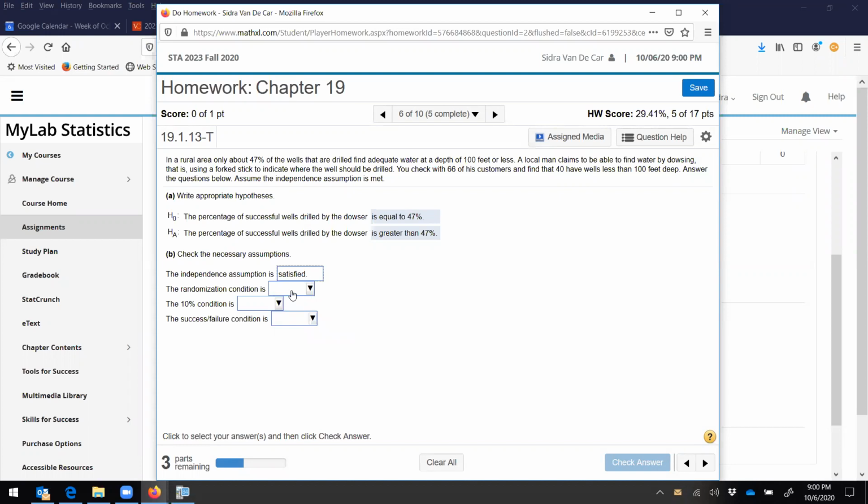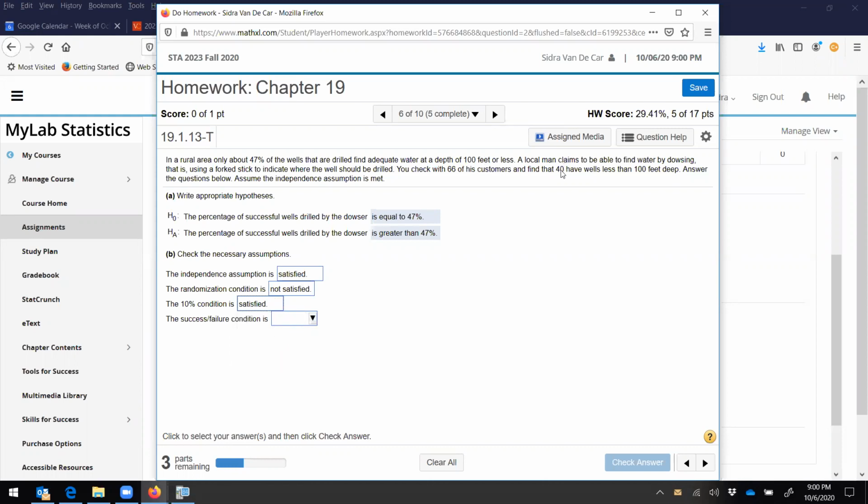Randomization condition: you check 66 of his customers. I'm not sure that they've said anything about randomization here, but those might be typical of his wells, right? 10% condition: 66 is probably no more than 10% of all of the wells in the region. Okay, I'll say that's satisfied.